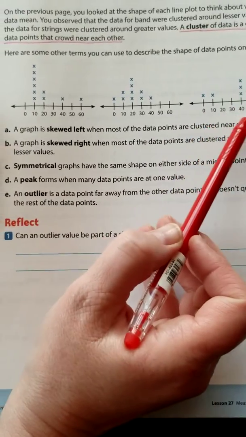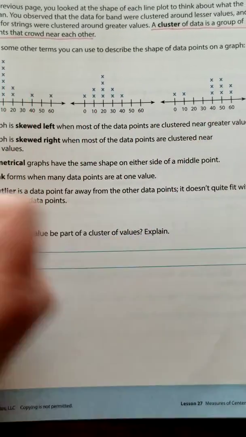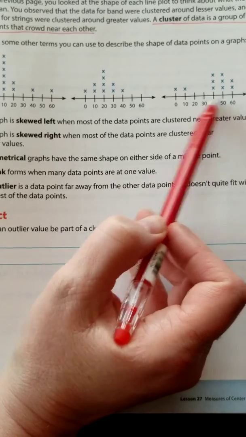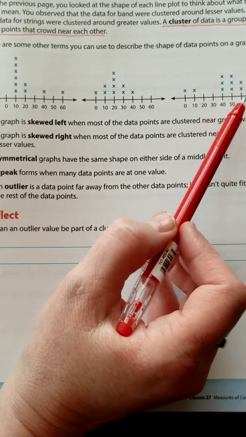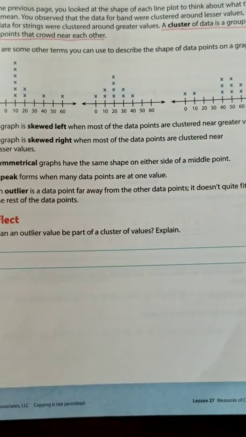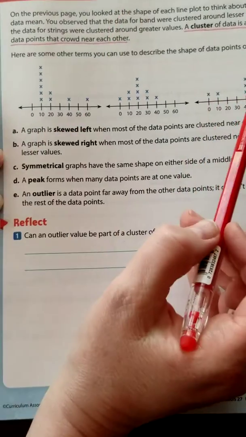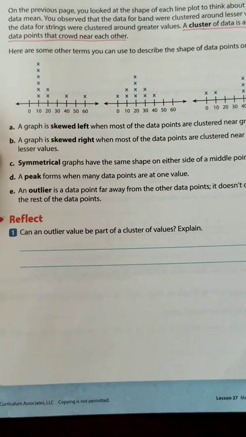So if we look at this graph right here, most of the data points on this graph are clustered near the greater values. So this graph would be skewed left. Does that make sense? It's skewed left when most of the points are at the greater values.